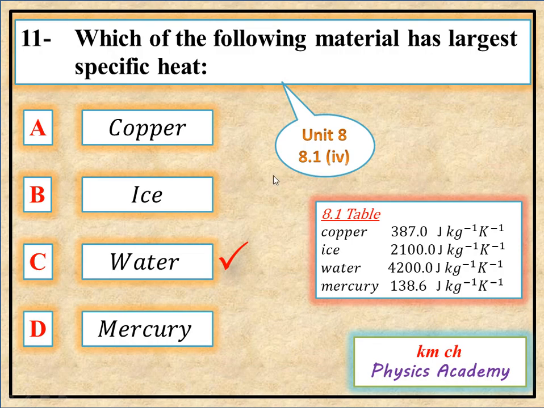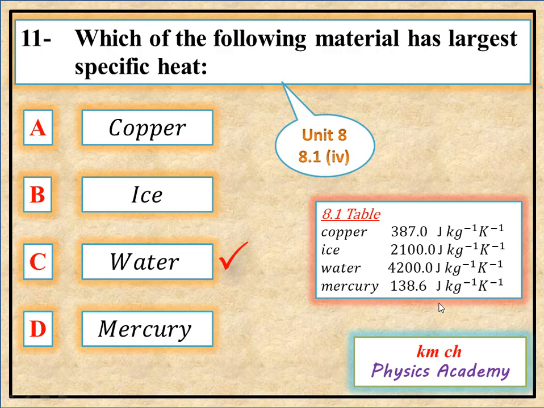I reproduce here only those substances which are given in options. Copper 387.0 joule per kg per Kelvin, specific heat of copper, and specific heat of ice 2100 joule per kg per Kelvin, and specific heat of water is 4200 joule per kg per Kelvin, and that of mercury is 138.6 joule per kg per Kelvin.